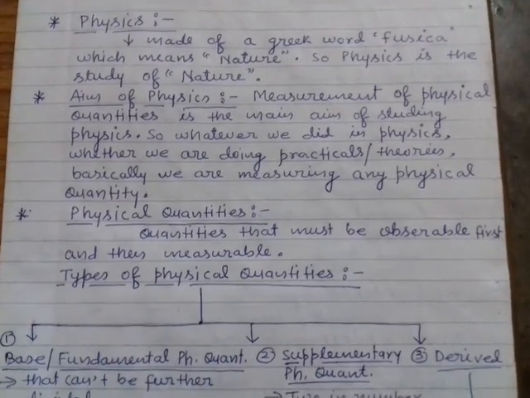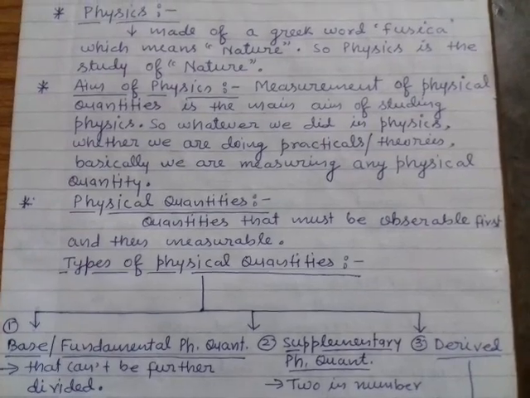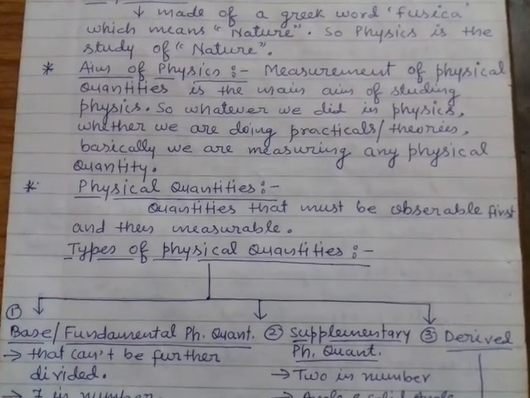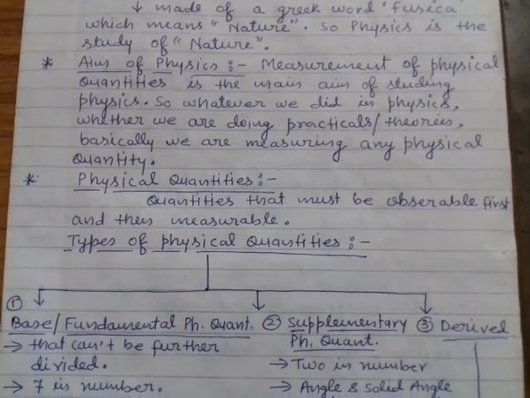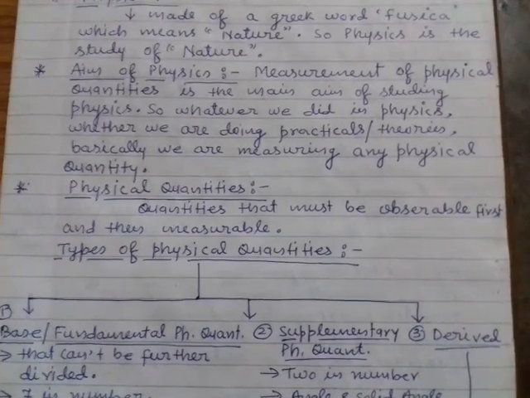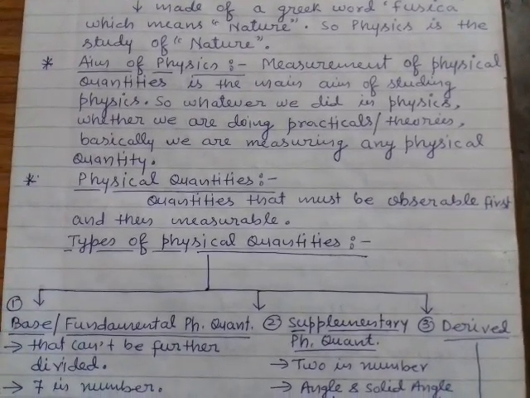Now the point is, what are physical quantities? Quantities that must be observable and then measurable. So all the observable and measurable quantities are called physical quantities.